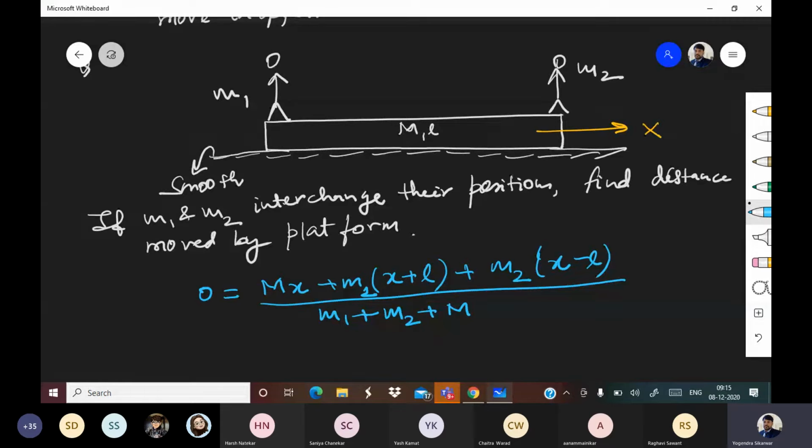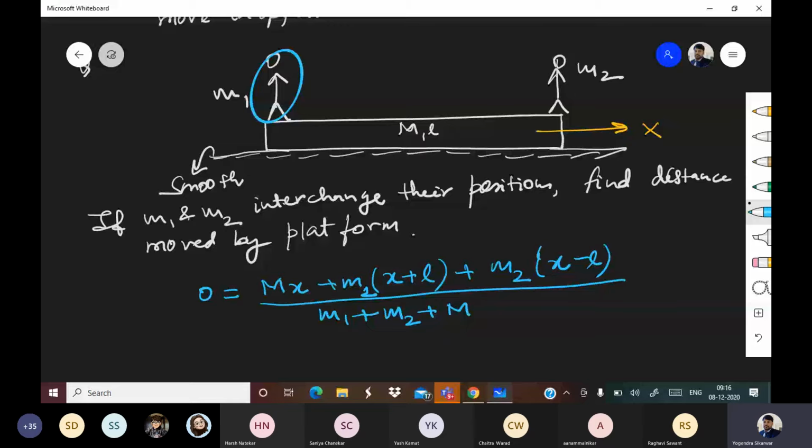So M1 will move how much? See, x with the platform, so x, and L due to its own motion, because it is going from this end to that end, right? So total how much is it moving? It is moving x plus L in the right direction.